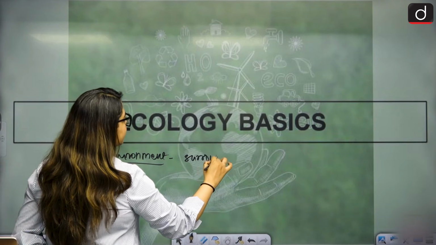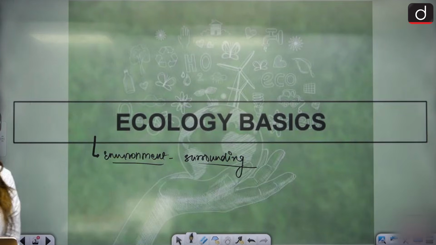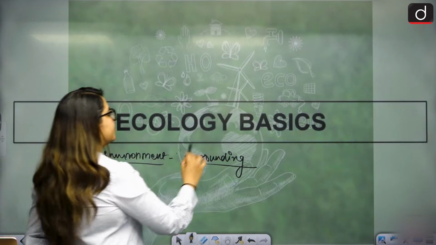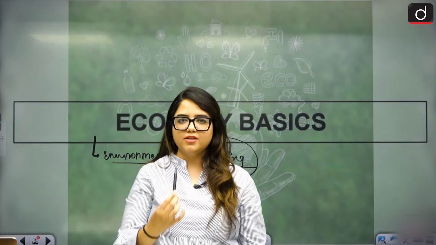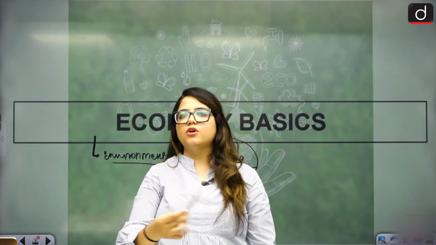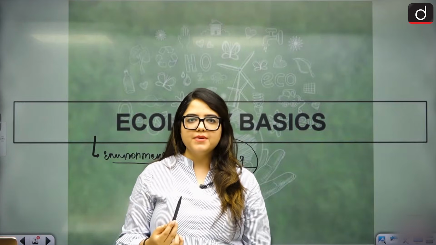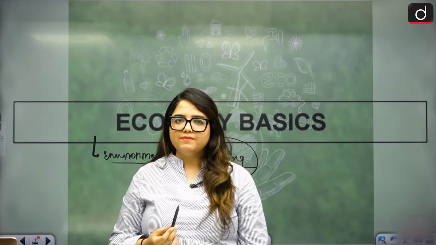Anything and everything that you are surrounded with is environment. Can we say that? Exactly. So if everything and anything that surrounds you is environment, that means the room that you're sitting in is your environment. When you step outside, your road, your infrastructure, that is your environment, right? Anywhere and everywhere you go, that will become your environment.